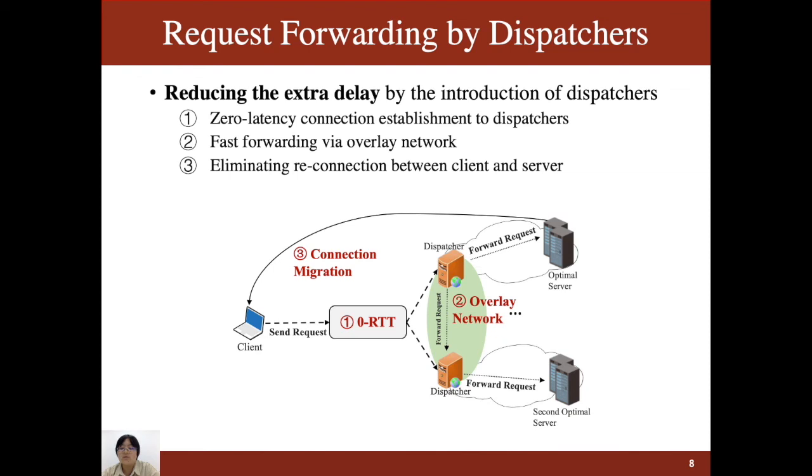Connection migration realizes the transfer from one node to another. Universally unique identifier, called UUID, is a unique identifier of the connection instead of the 5-tuple in QUIC. UUID guarantees the continuous connection even when the IP address changes. So, the server can continue the subsequent data transmission instead of re-establishing a new connection.